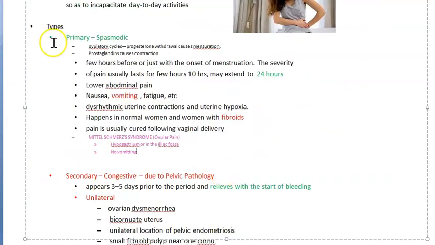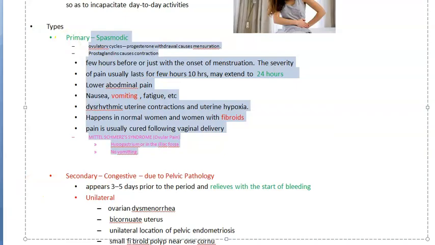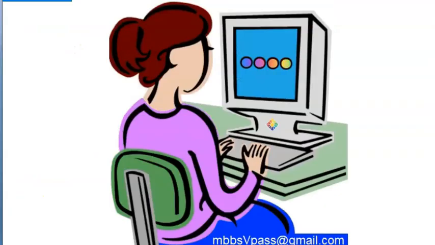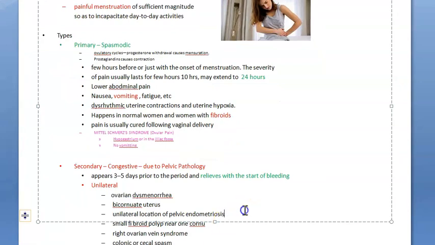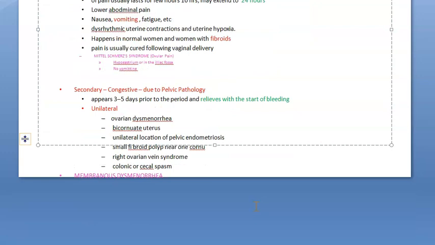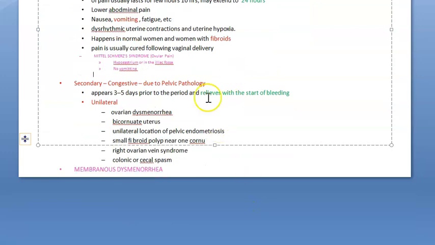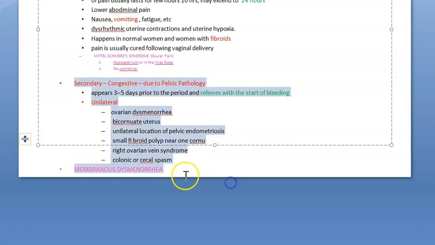So now we have looked at almost everything about spasmodic primary dysmenorrhea, guys. Now, shall we move to the secondary dysmenorrhea? Not much is there about it, so let's try to cover it. What do you say, people? You're not happy? Okay, there's one more type of dysmenorrhea actually, that is the membranous. We need to look at that also. Membranous dysmenorrhea is also there. See? There is secondary dysmenorrhea and membranous also. So we'll do one thing. We'll cover these two in the next video, guys. Bye-bye.